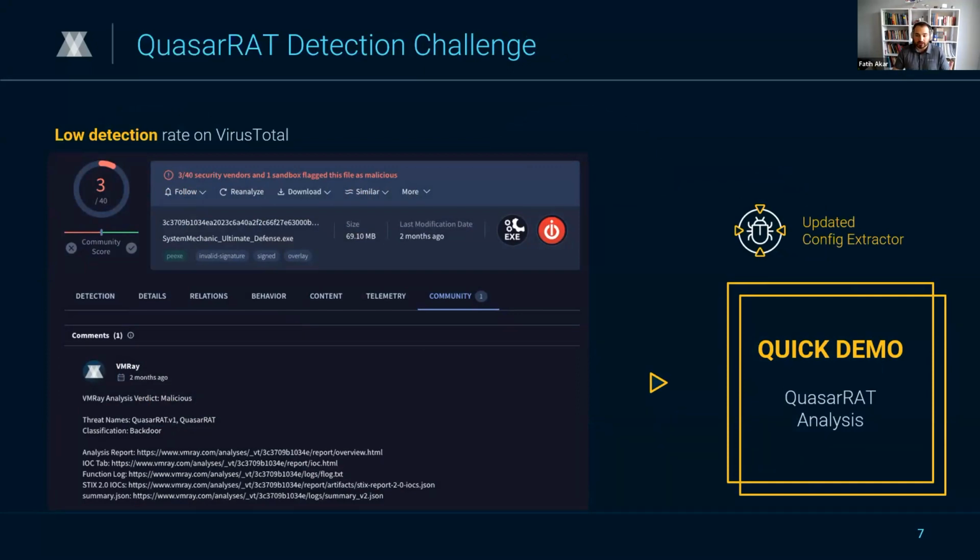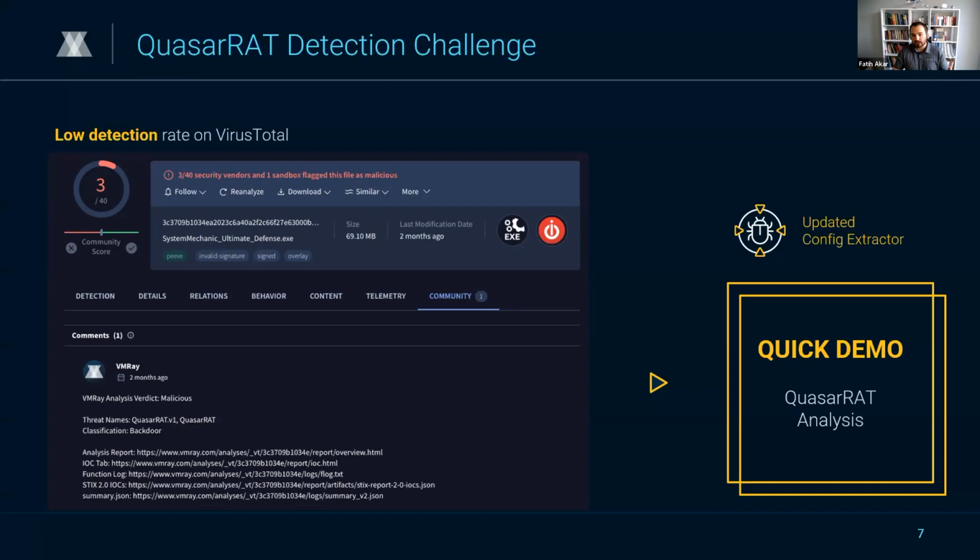Our advanced analysis capabilities allow us to see through the evasion techniques and accurately identify all of these malicious activities. Additionally, in response to these challenges, we have updated our configuration extractors to go even beyond and improve our detection analysis capabilities against QuasarRAT.